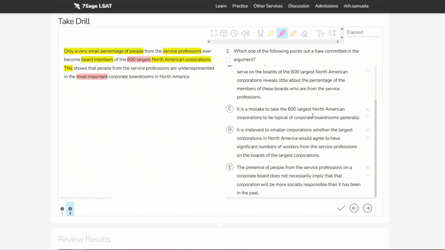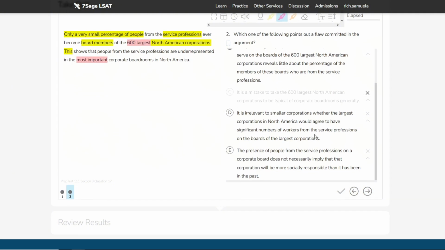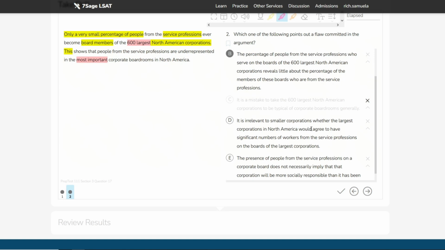We're not talking about all of them. And so it doesn't really matter if these 600 are indicative of trends in corporate boardrooms as a whole.